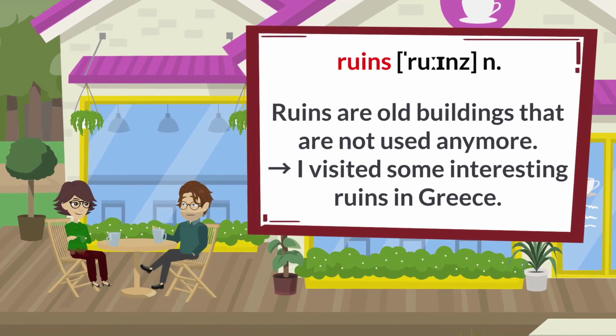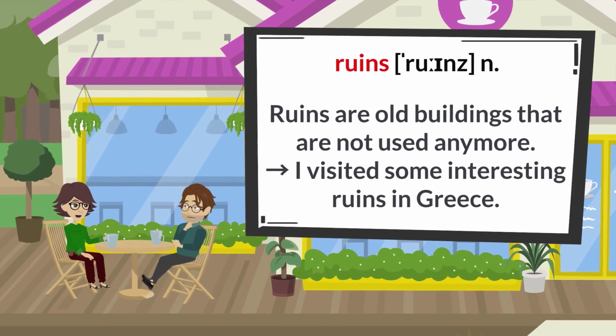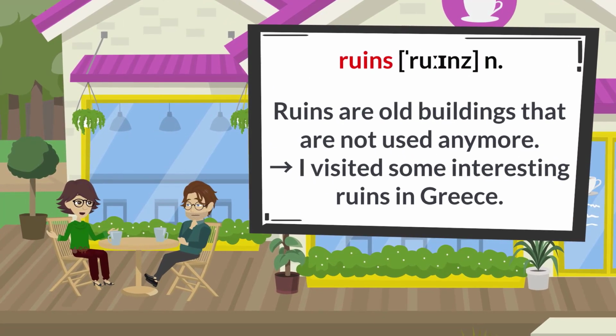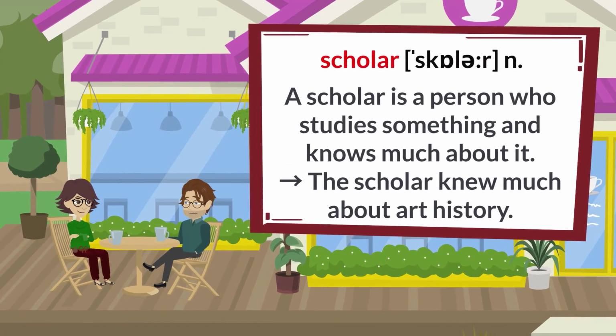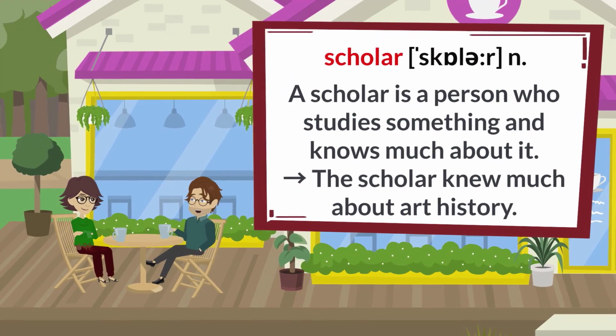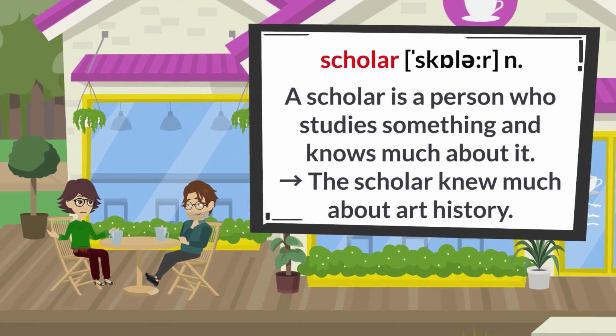Ruins. Ruins are old buildings that are not used anymore. I visited some interesting ruins in Greece. Scholar. A scholar is a person who studies something and knows much about it. The scholar knew much about art history.